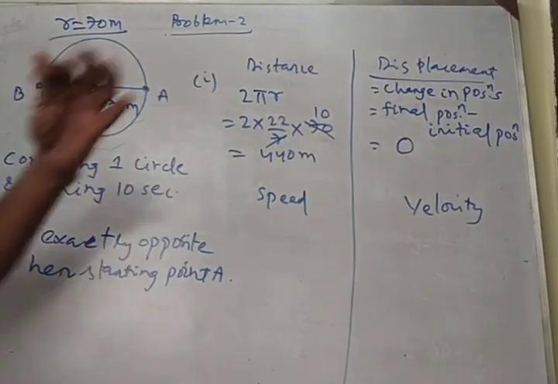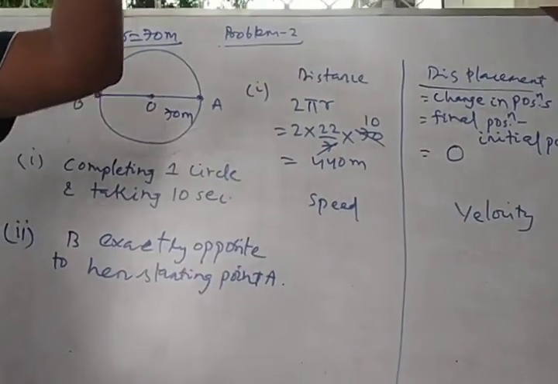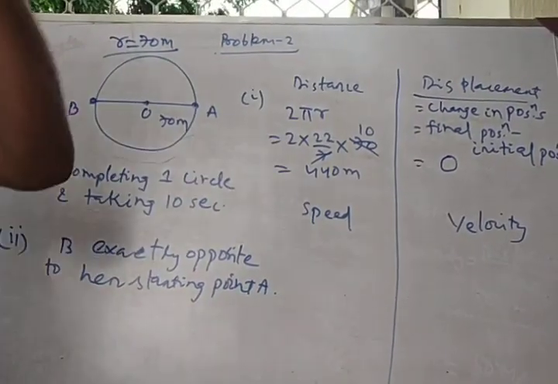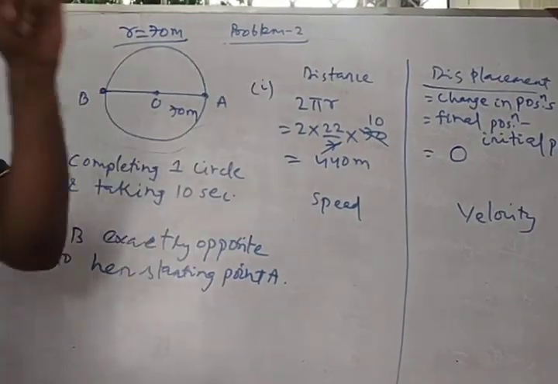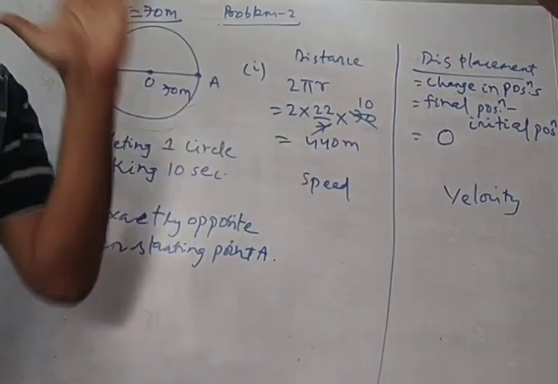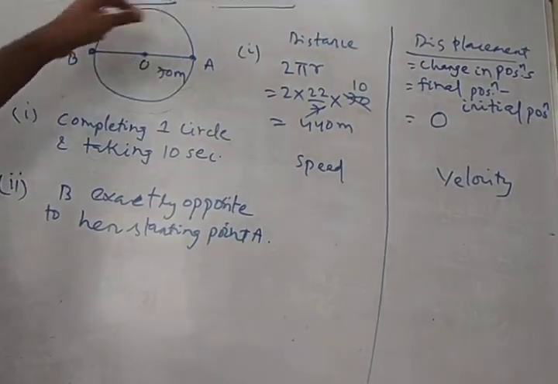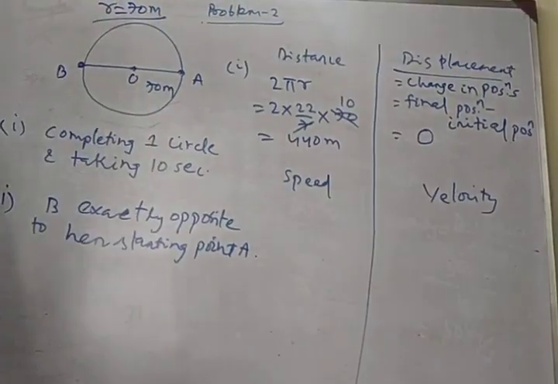So from now onwards you just remember one thing. Suppose you are starting from your home and going here and there and coming back to your home after so many hours, your displacement will be 0, because your starting point is home, your ending point is home, so your displacement will be 0. So here when the girl is completing one circle or cycle, her displacement will be 0.